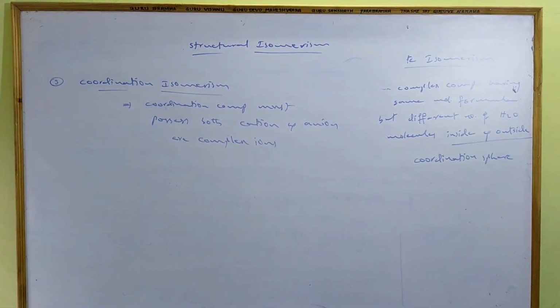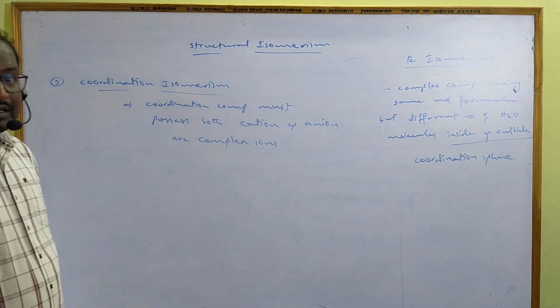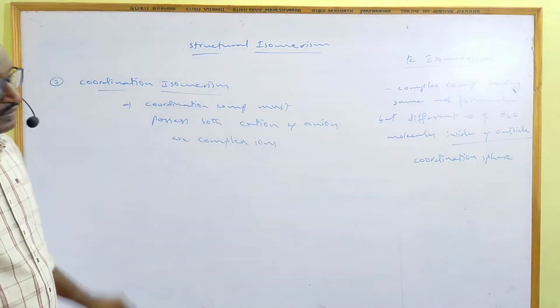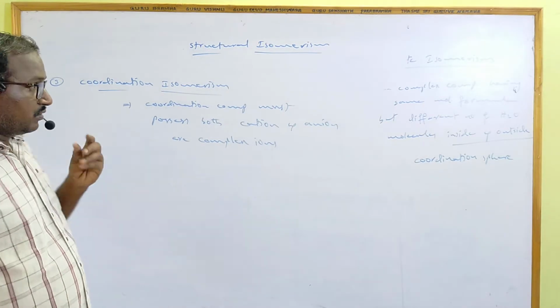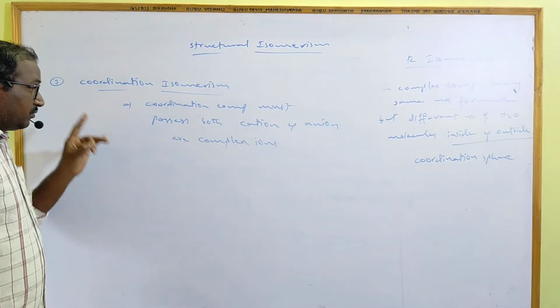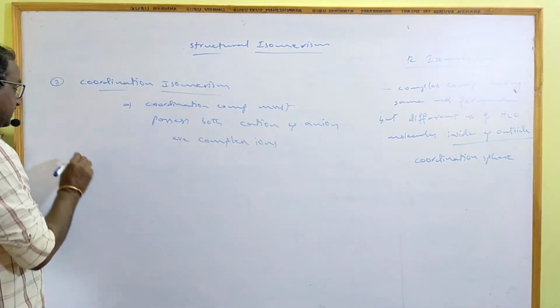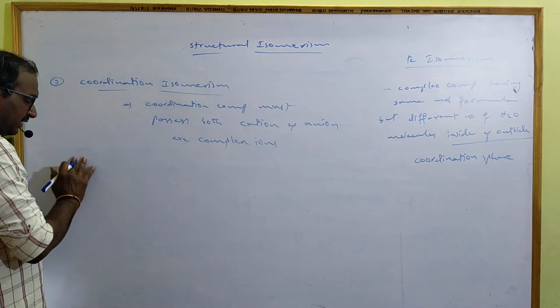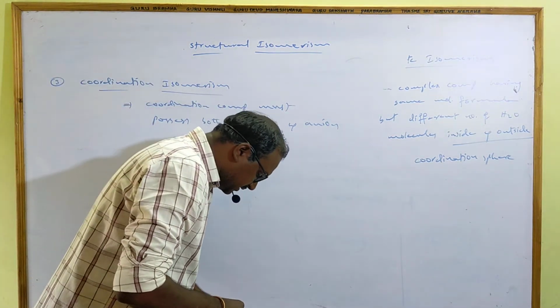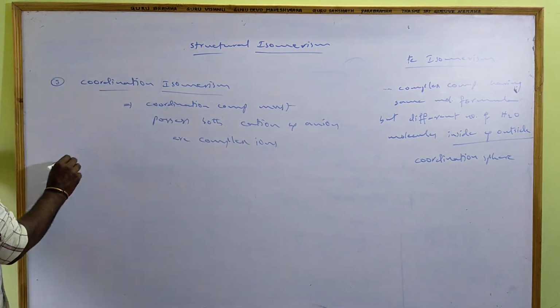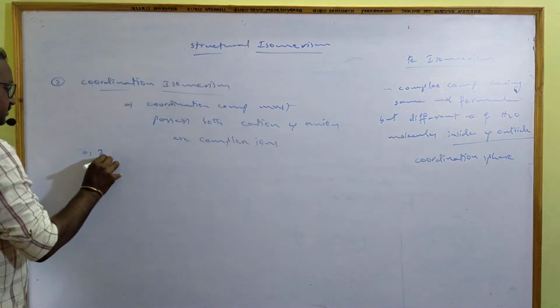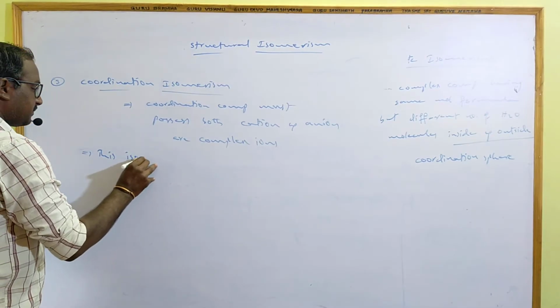To exhibit this isomerism, the cation and anion must both be complex ions. So then only they show coordination isomerism. I am taking an example. How does this isomerism appear?